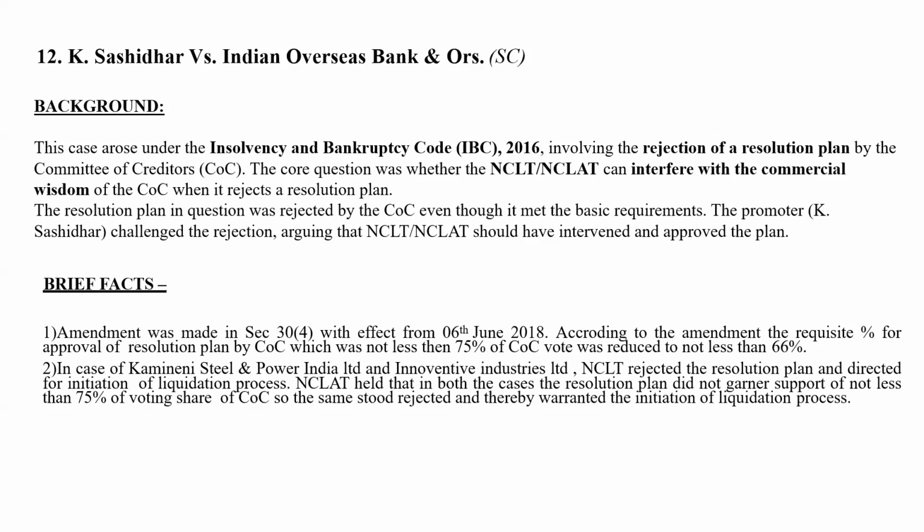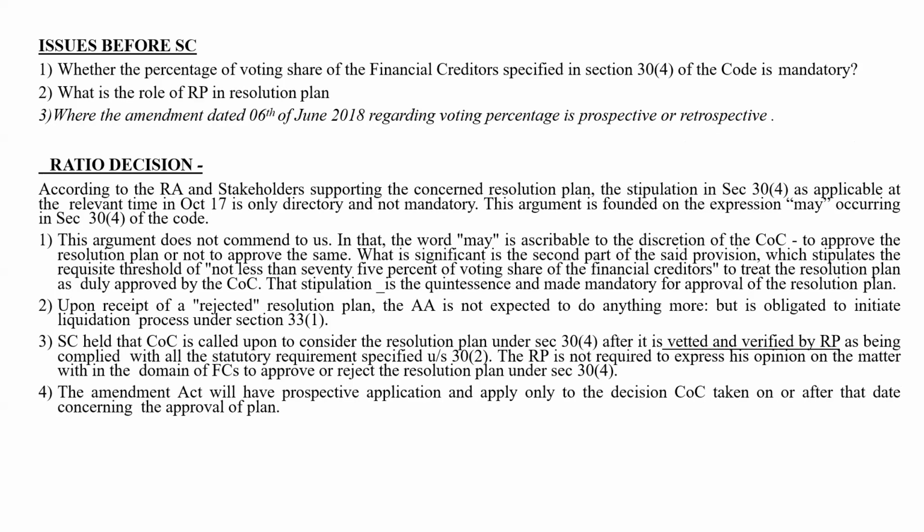Okay? So NCLT rejected the resolution plan and directed the initiation of the liquidation process. NCLT held that in both the cases, the resolution plan did not garner the support of not less than 75% of the share. So the same stood rejected, thereby warranting the initiation of the liquidation process. Now, what was the issue before the Supreme Court? The Supreme Court said: whether the percentage of voting share is mandatory, what is the role of the RP, and whether the amendment dated 6th of June 2018 regarding voting percentages is prospective or retrospective. So these were the issues in the case.